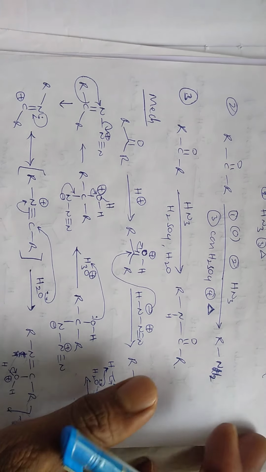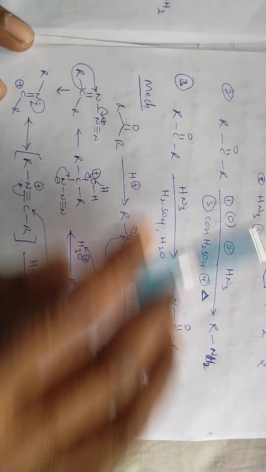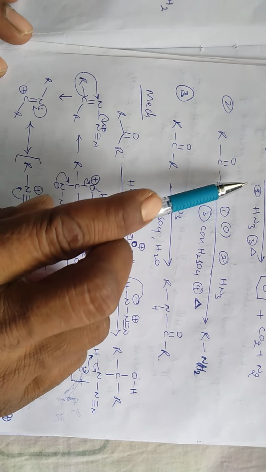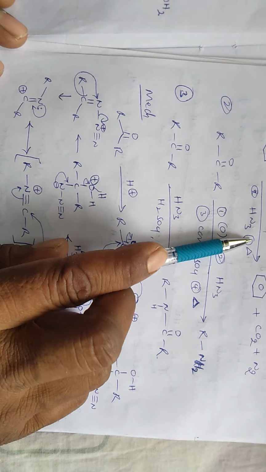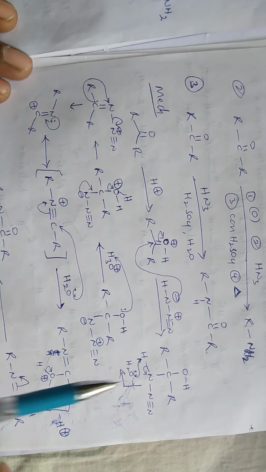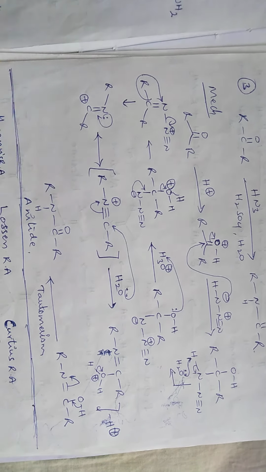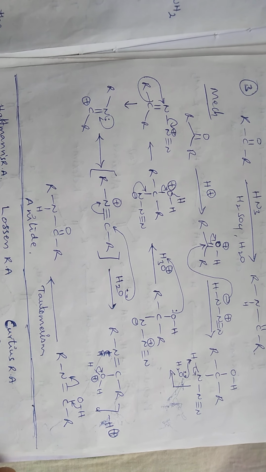Okay, next these are the reactions involving Schmidt rearrangement reaction. Okay, the mechanism is also the same as the above reactions involved in the Schmidt rearrangement reaction.